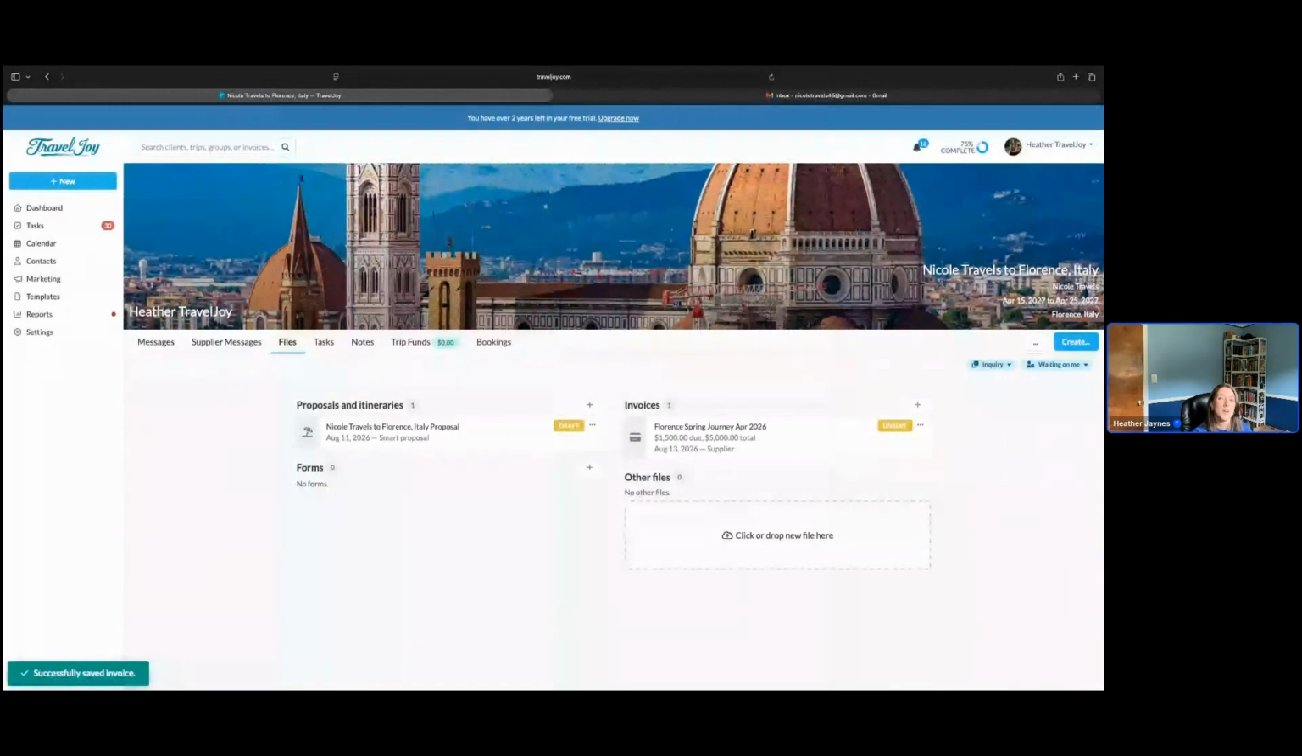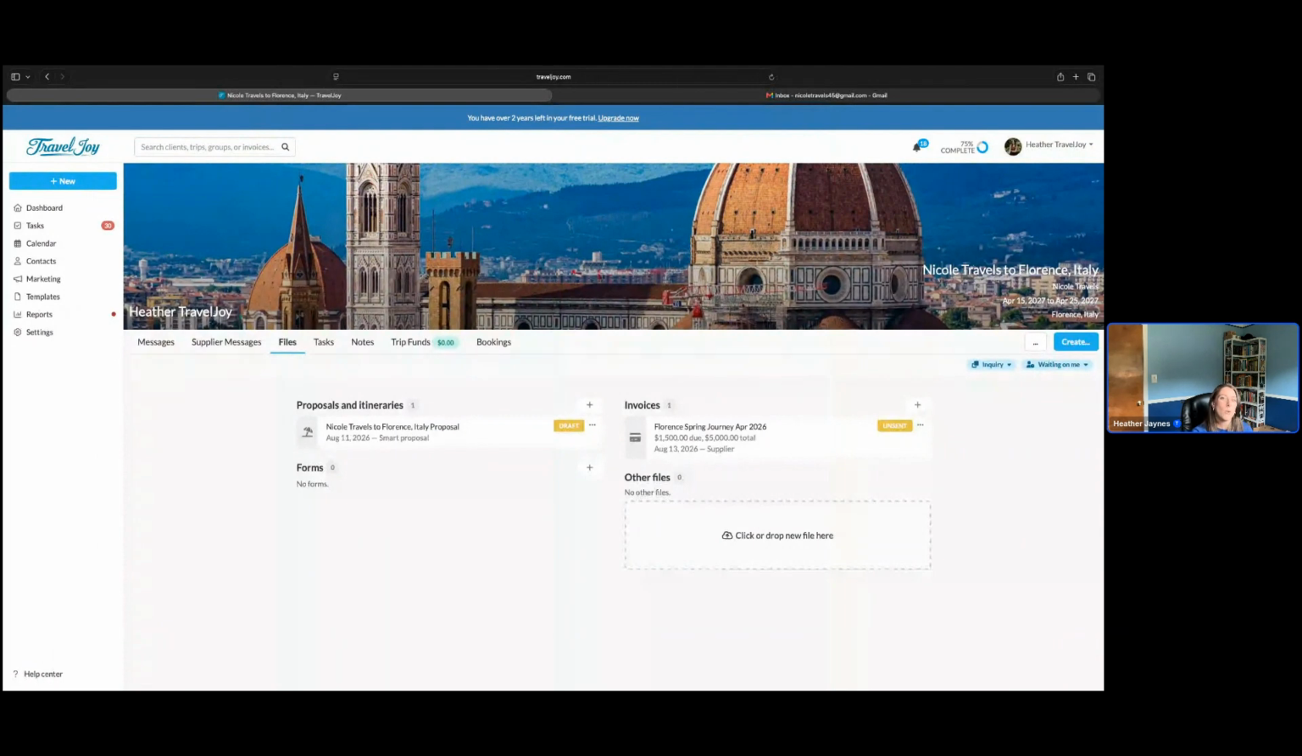All right, so that is a wrap on today's magic. We now have our invoice, proposal, and a custom form template created and ready to send out to the client in less than 30 minutes, all with the help of TravelJoy's Magic Email and Magic Importer tools.